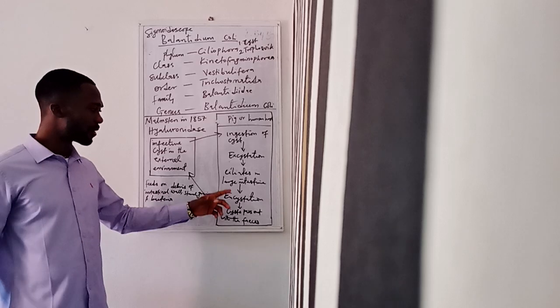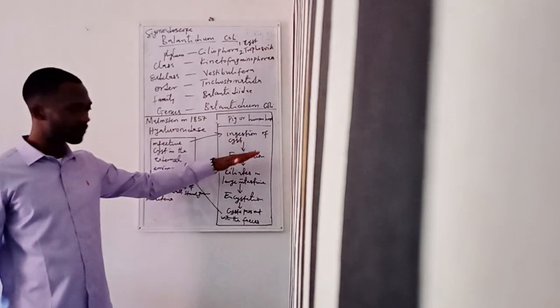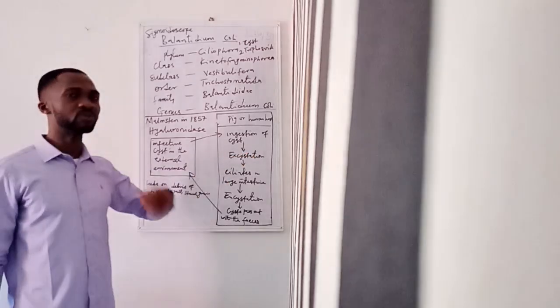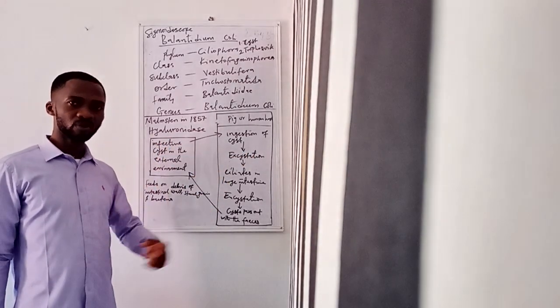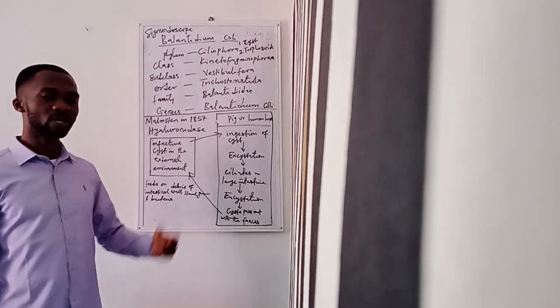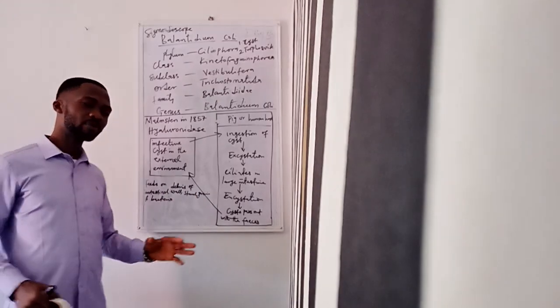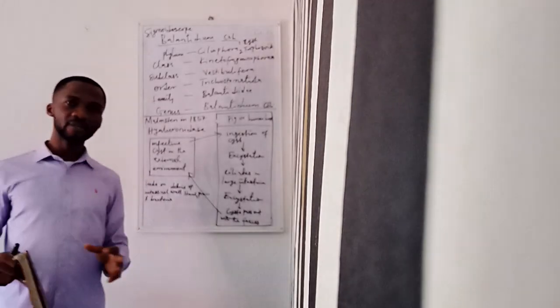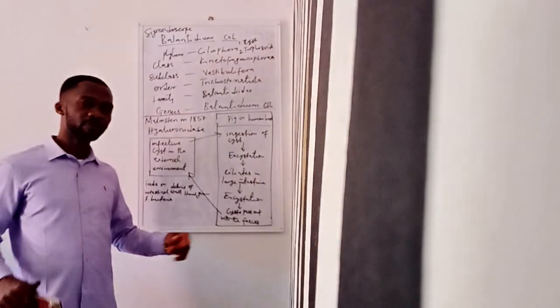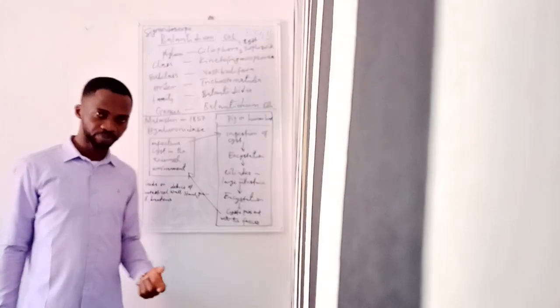Now, I've explained that it starts with ingestion of the cyst, then excystation occurs to release the trophozoites. Then the trophozoites undergo multiplication and conjugation, then encystation occurs. And once encystation occurs, that means the cyst covers the trophozoites. And as this cyst covers the trophozoites, it now passes out with the feces into the external environment.